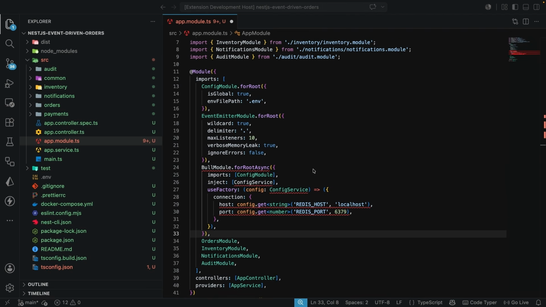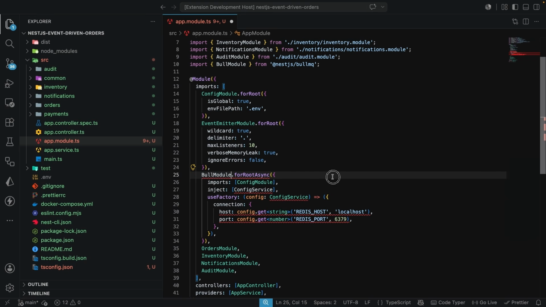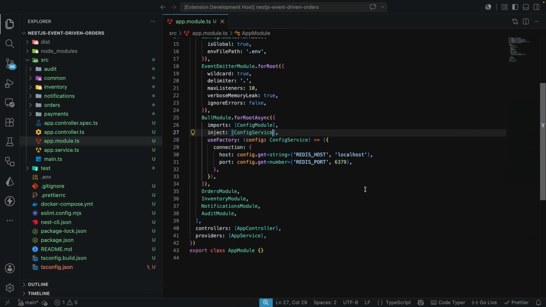Let's make sure we bring in whatever is required. We need to bring in the BullModule, so I'm going to bring this in from @nestjs/bullmq like this. We also need to bring in the config service, which is going to come from @nestjs/config. And then we can give this file a save. This is the only setup we need to do over here, and now we can go on to test this.